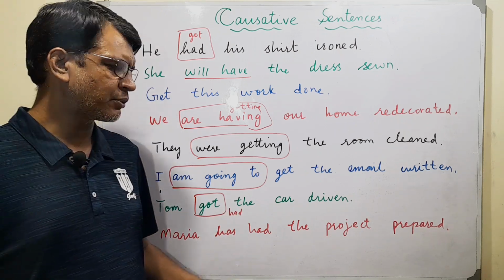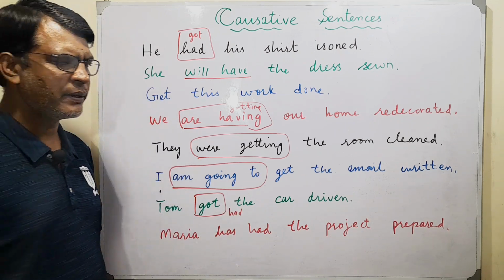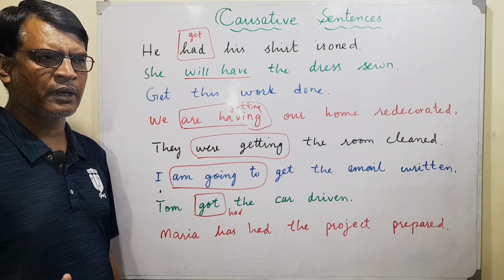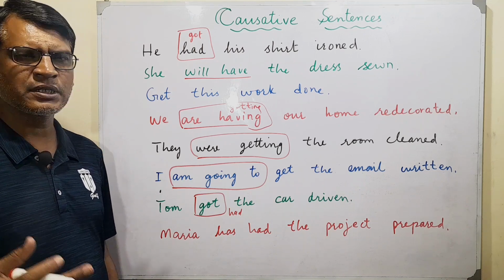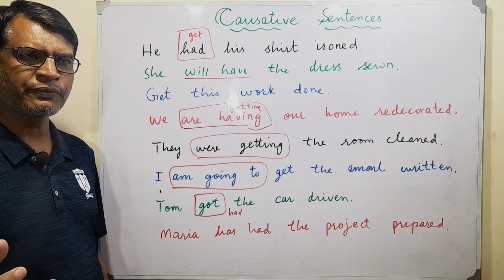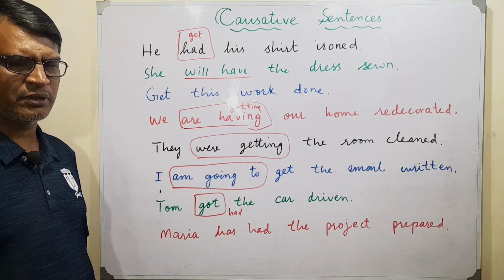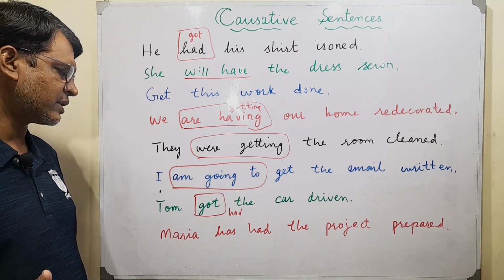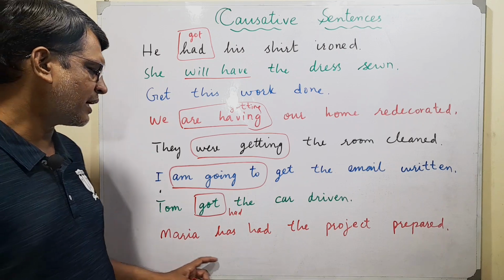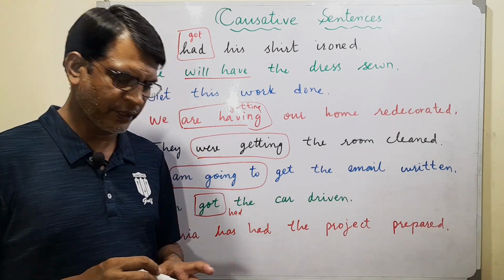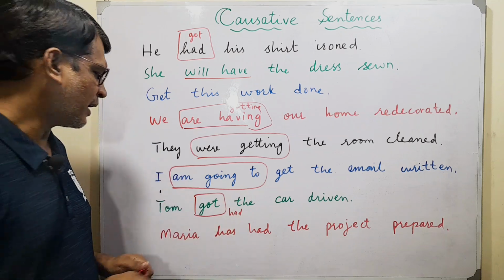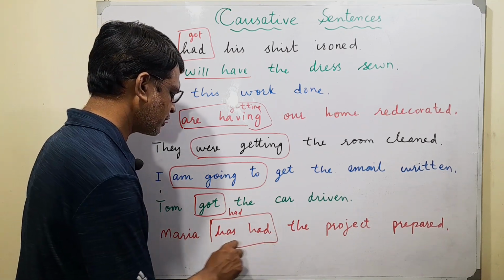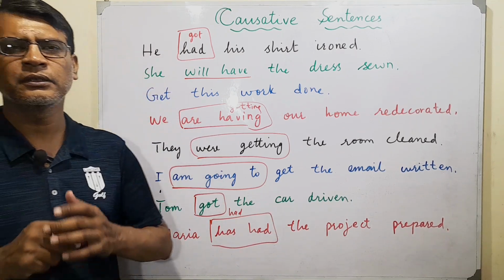Maria has had the project prepared. So maybe she asked a friend, or a couple of friends, or maybe somebody who is professional in doing that, and she paid to get this service. So therefore we say Maria has had the project prepared. She didn't do it herself, but she asked somebody else, and this shows that this action is in present perfect.